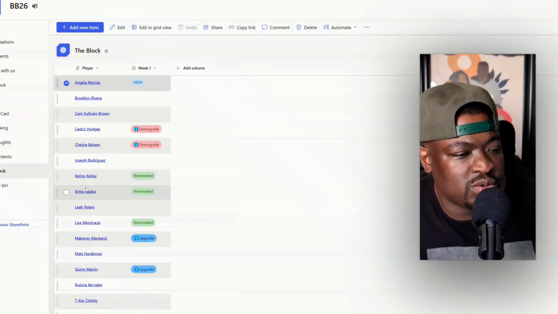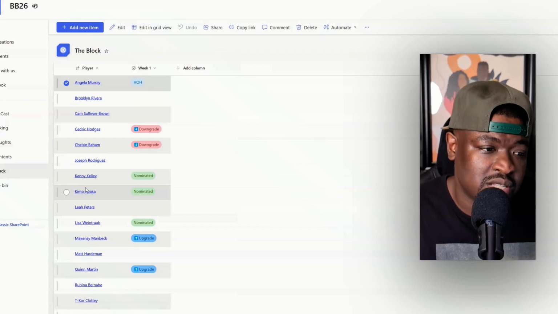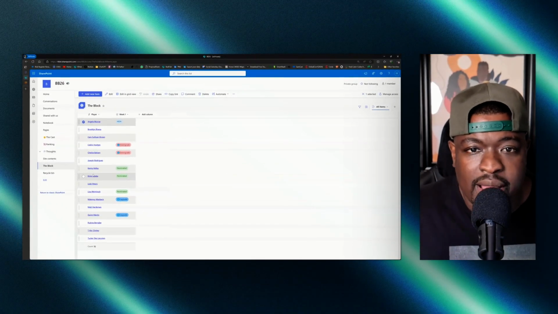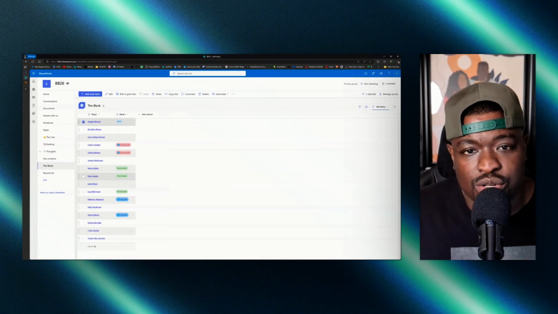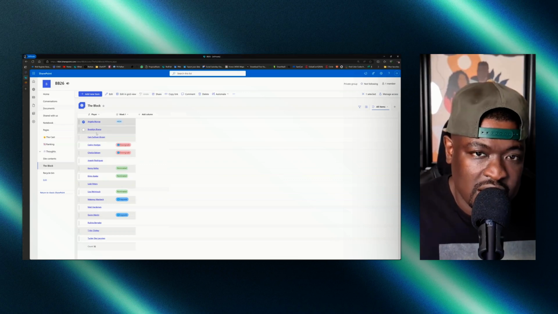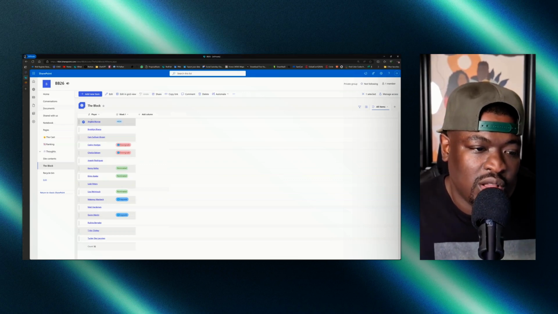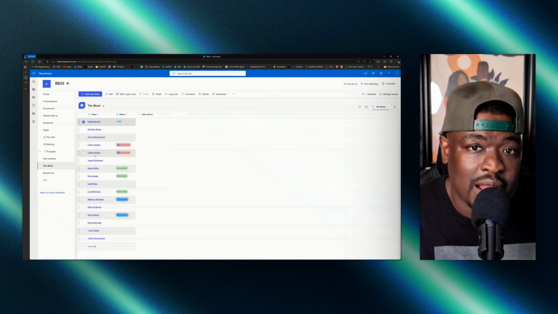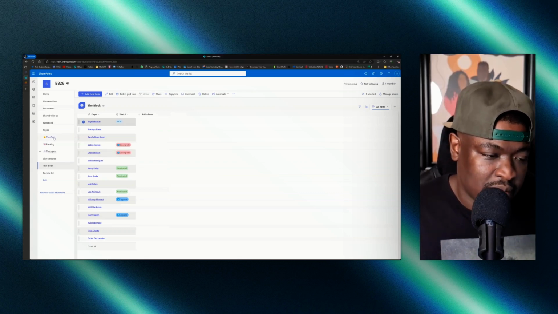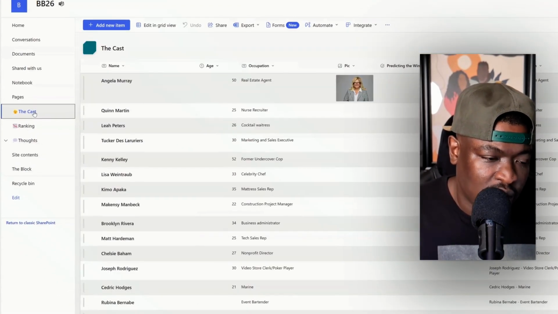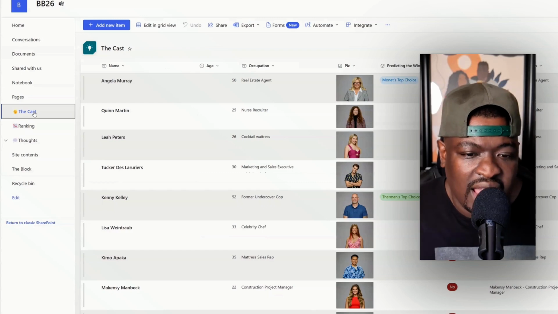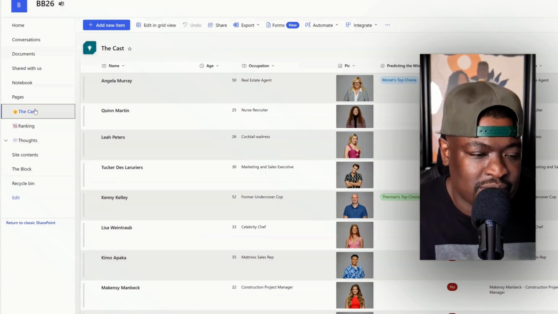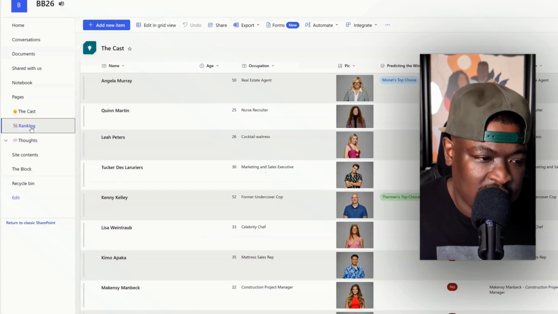Where you would normally do something like this is probably a stakeholder list. You might have stakeholders who are external to your organization, but you want to list their names. So you would have a stakeholder list, probably a bunch of external people. Then you would do what I'm doing here, which is give them a main list with all of them and their details, and where it makes sense, connect them to other lists, like the ranking